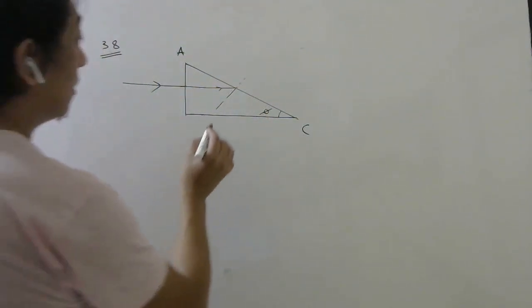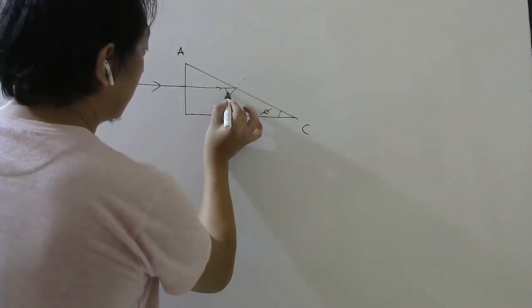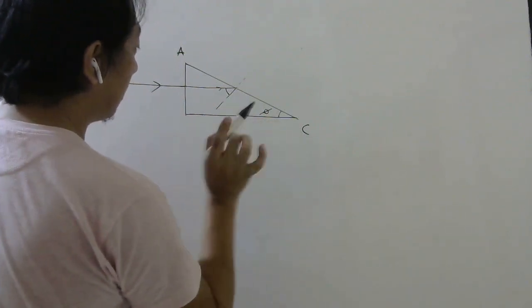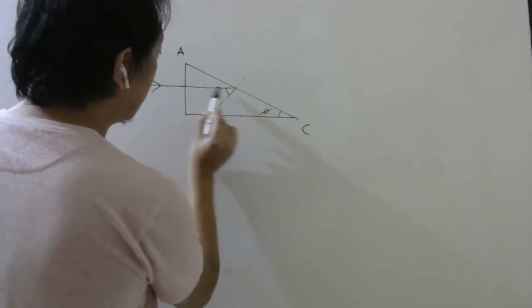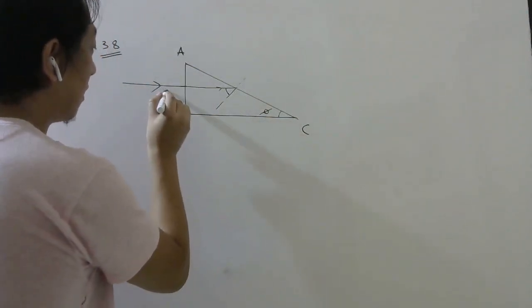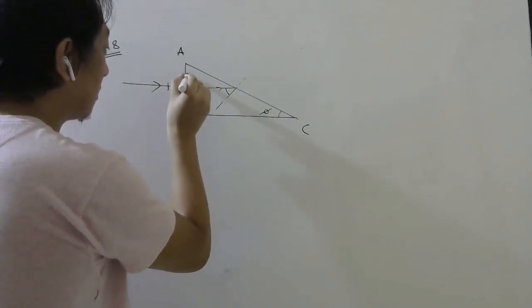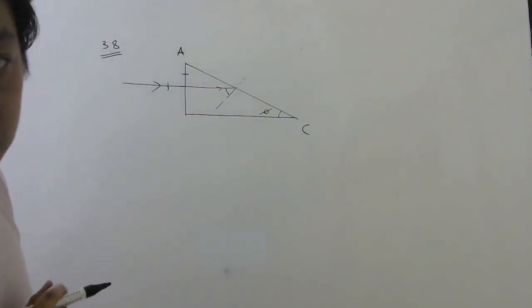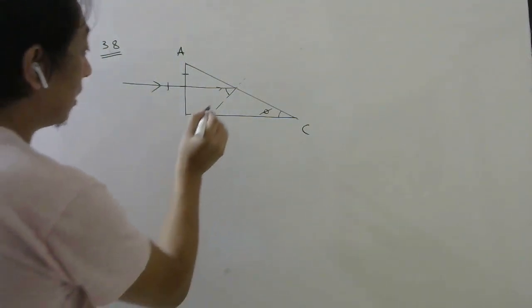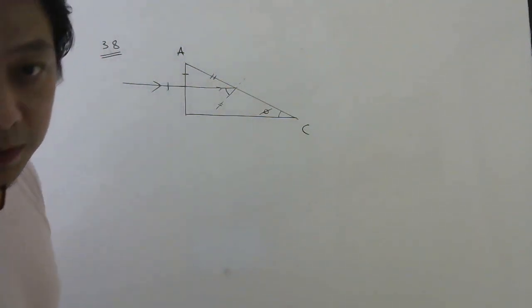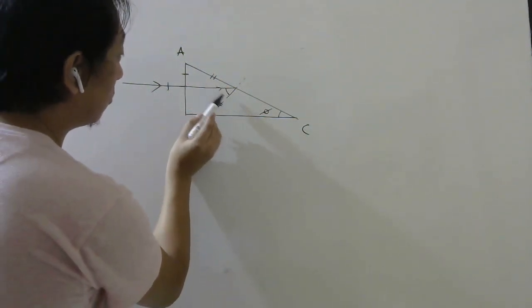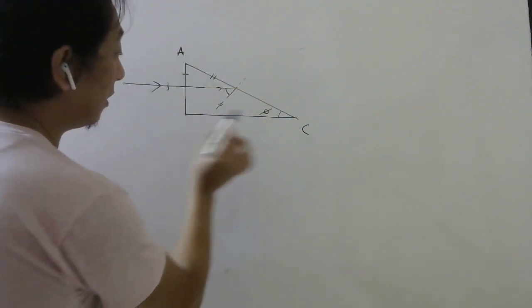Okay. Now, what is this angle? Let us try to search first. Now, be careful, okay? This incident ray is perpendicular to this. So if I mark this like this and this, those two are perpendicular. And this normal is perpendicular to this. That means the angle between these two and these two should be the same.